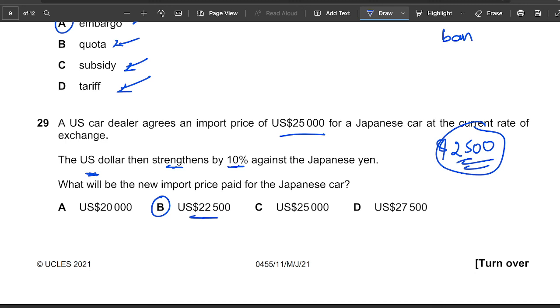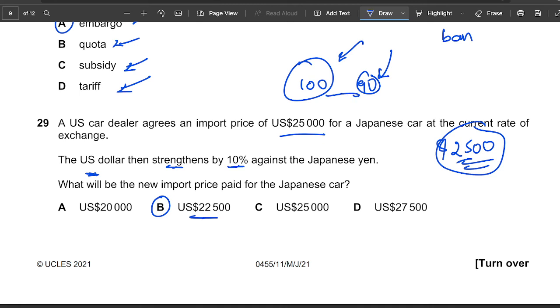If I have $100 and it decreases by 10%, it becomes $90. This $90 will make me buy less than what I could have bought, hence the US dollar will fall.